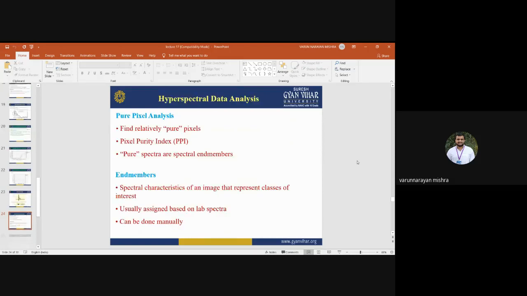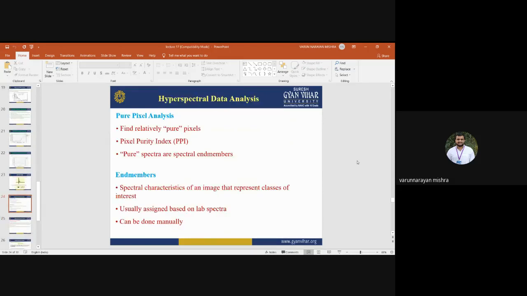Another important component of hyperspectral data analysis is pure pixel analysis. First you need to create spectral libraries, but out of all the spectral libraries, you need to find the relatively pure pixels, because sometimes you may have similarities between two different spectral bands or two different spectral libraries.